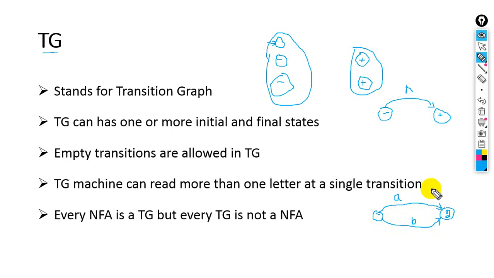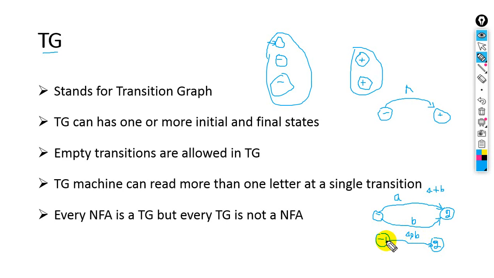This is for A plus B. I have explained it in previous lecture. You can review that. For the same A plus B, we can draw a TG like this. This is state number 2, and this is state number 1, which is the initial state. So we will have only one transition, and this transition can have A or B.